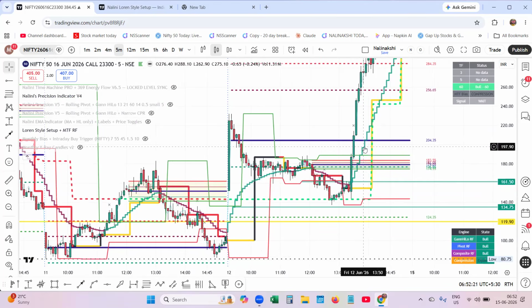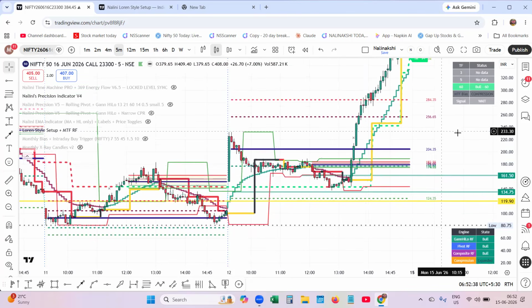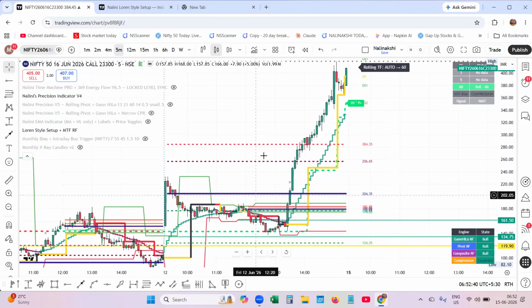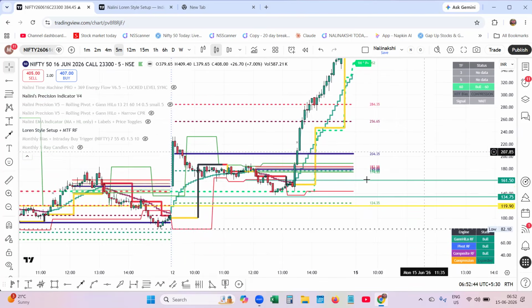It was a strong reversal from here. This was the manipulation which happened, and this is also a manipulation because it is a gap up. The market started moving higher, and it was a boon for an intraday trader who can cash this.